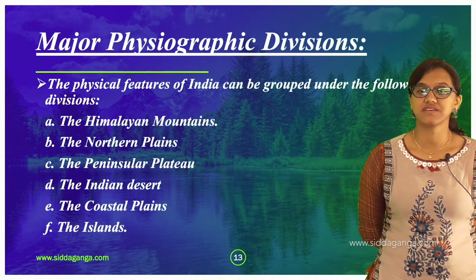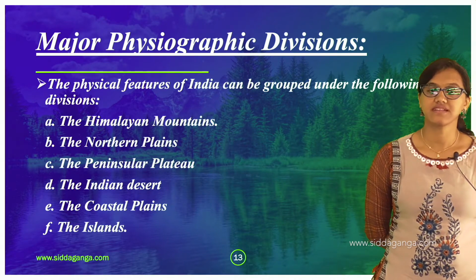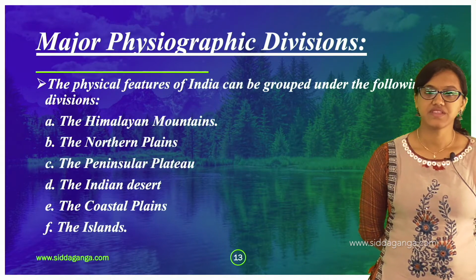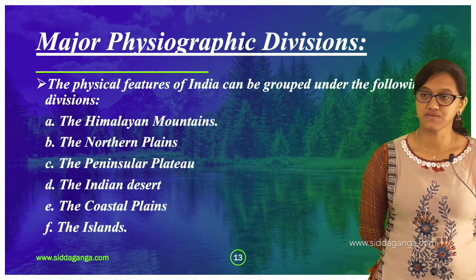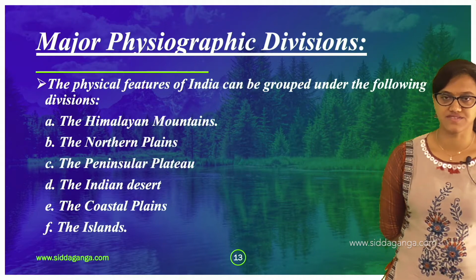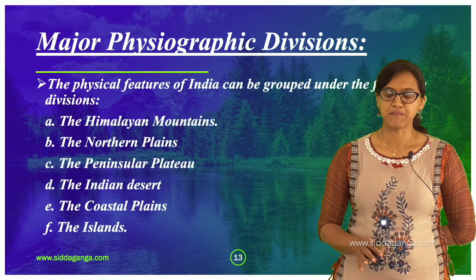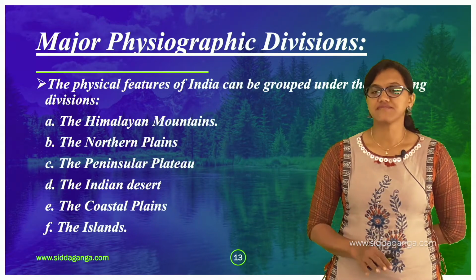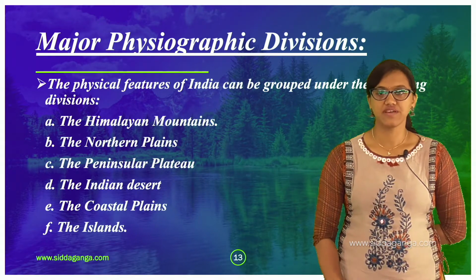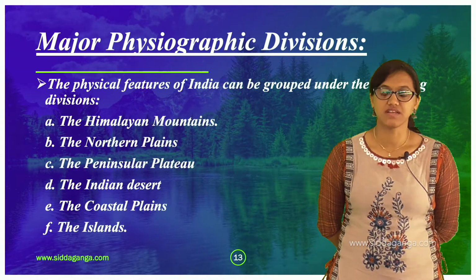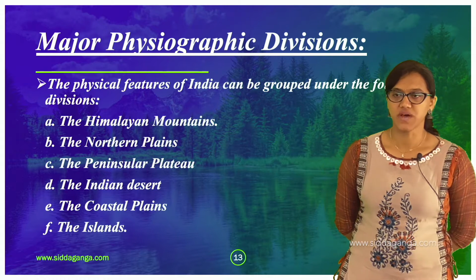The very first is the Himalayan mountains, the second is the northern plains, the third is the peninsular plateau, then the Indian deserts, the coastal plains and the islands. So these are the divisions made to understand the physical features of India in a better way. Let us know about them one after the other.